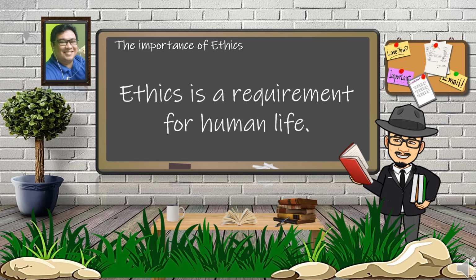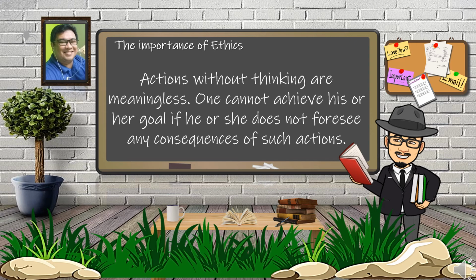According to Jeff Landauer and Joseph Rollins, ethics is a requirement for human life. In other words, in an individual's day-to-day living, actions are aimless and senseless without it. One course of action needs to have a critical analysis before stepping into the realm of judgment, that is, the value of what is right or wrong and good or evil. Thus, actions without thinking are meaningless. One cannot achieve his or her goal if he or she does not foresee any consequences of such actions.